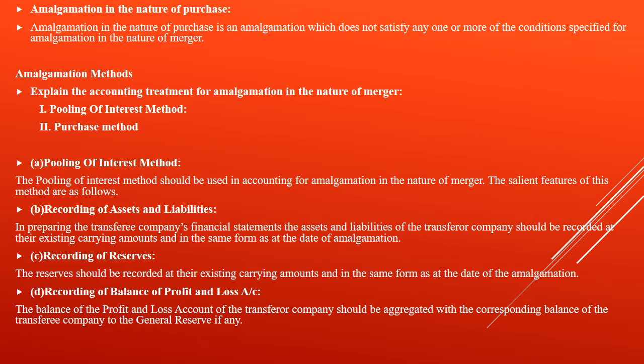The recording of reserves. How are the reserves treated here? The reserves should be recorded at their existing carrying amount and in the same form as at the date of amalgamation. The recording of the balance of profit and loss account. The balance of profit and loss account of the vendor company should be aggregated with the corresponding balance of the transferee, that is the purchasing company, or transferred to the general reserve, if any.